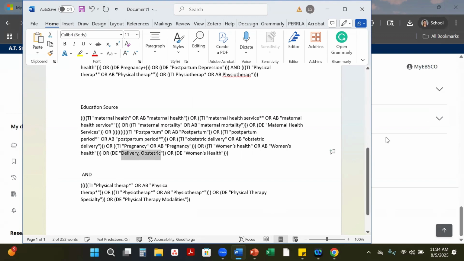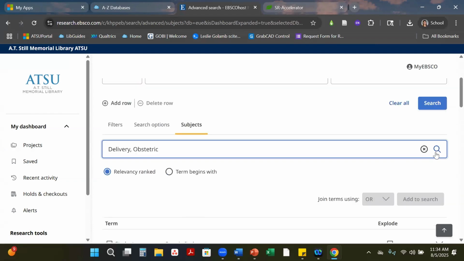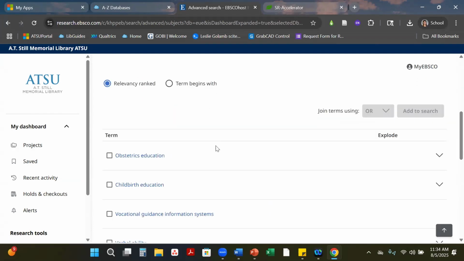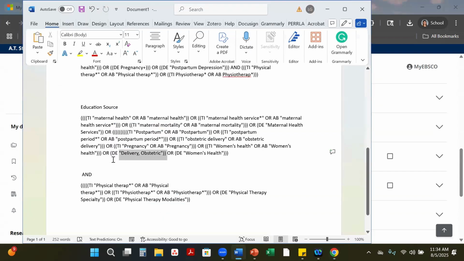Let me check these last two real quick. Yep, that one's not in there, so we're going to get rid of this one. Then we're going to check this last one.